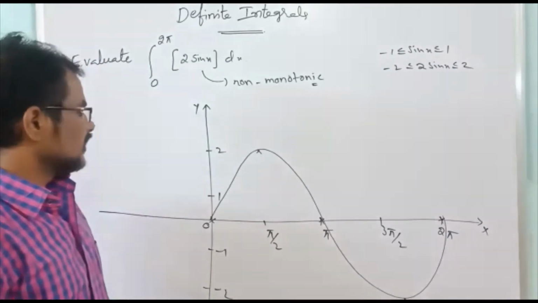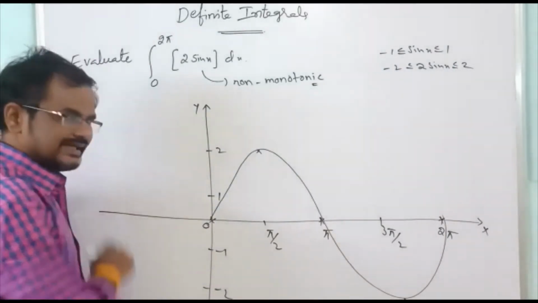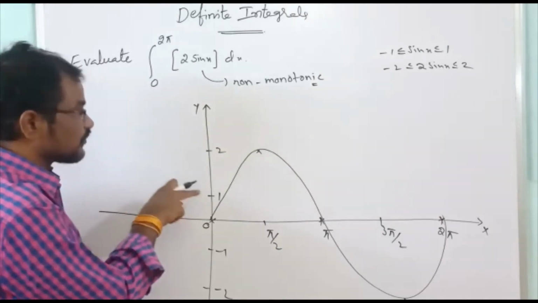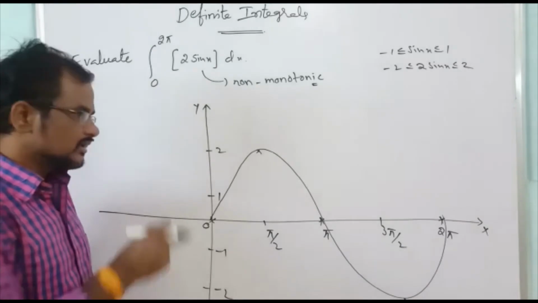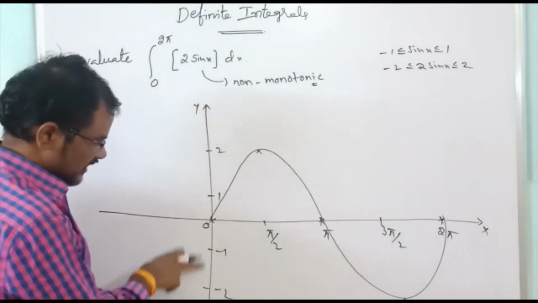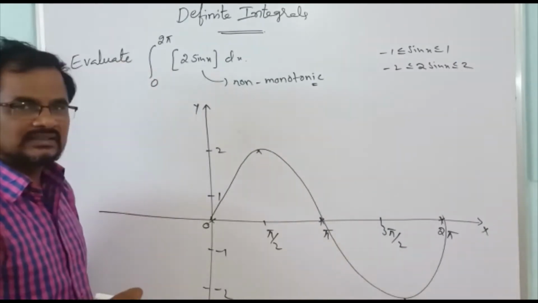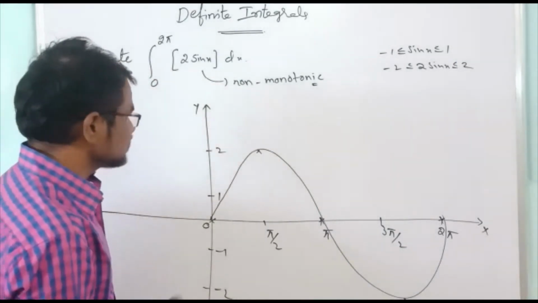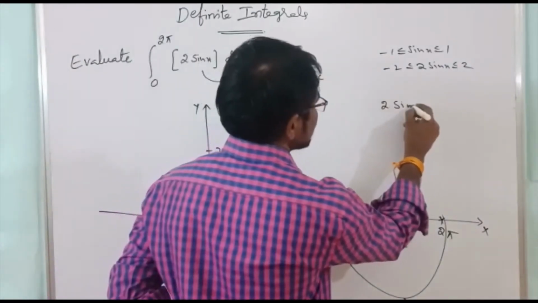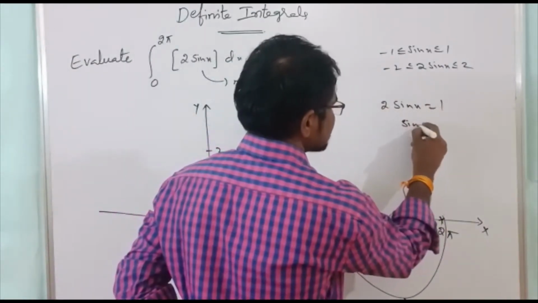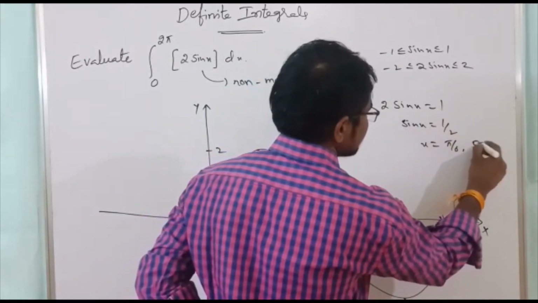Okay. Now here once you observe, between 0 to 2 one integer is there, 1. At that point this greatest integer function is discontinuous, and here also minus 1 is there. At this point also this function is discontinuous, right? So if you take 2 sin x equal to 1, sin x equal to 1 by 2, so x equal to pi by 6 and 5 pi by 6.